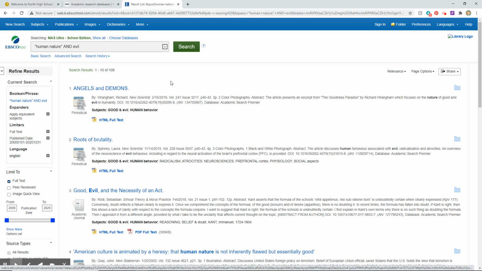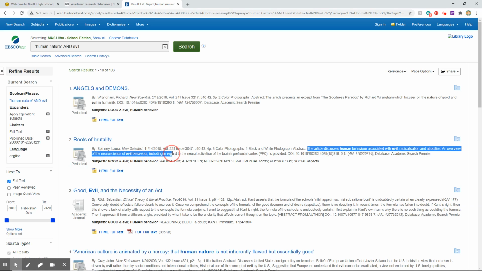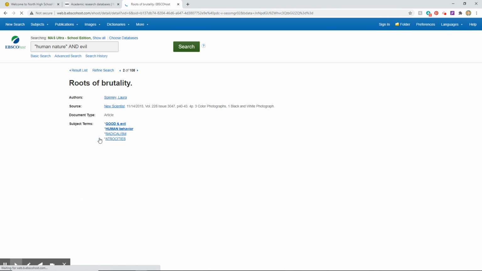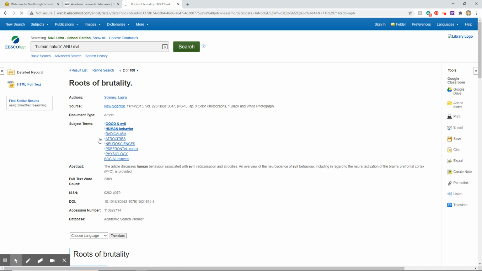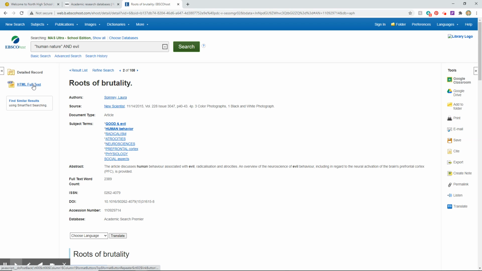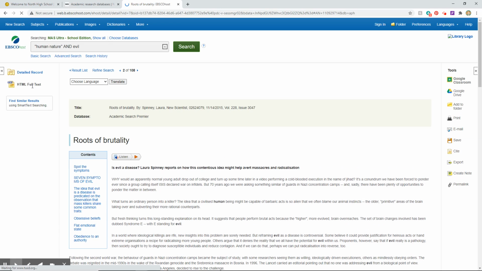The article discusses human behavior associated with evil, radicalization, and atrocities. An overview of the neuroscience of evil behavior, including in regard to the neural activation of the brain's prefrontal cortex, is provided. That sounds a little jargony, but it still sounds pretty good. Like, what in your brain makes you evil? So let's check that out. I'm going to click on the HTML full text because I want to read the full article.